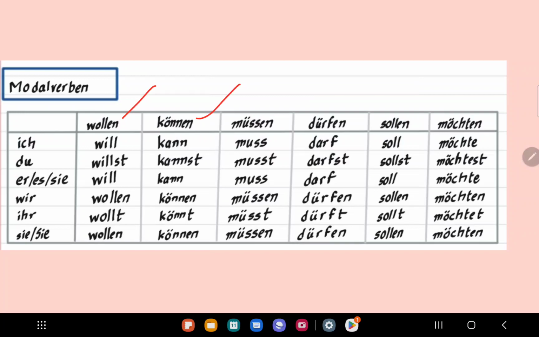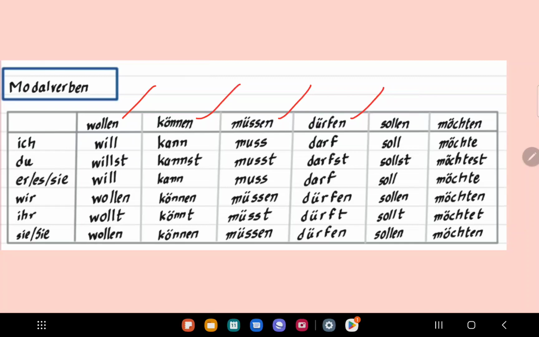Können is used usually to describe a capability or a skill. For example, I can do that, or I can program in this language, or I cannot. Or you can also use it to say which skill you don't have, or possibilities, right? So it can be used for that. Müssen you use when you are describing some kind of an obligation or some kind of a must. Okay.